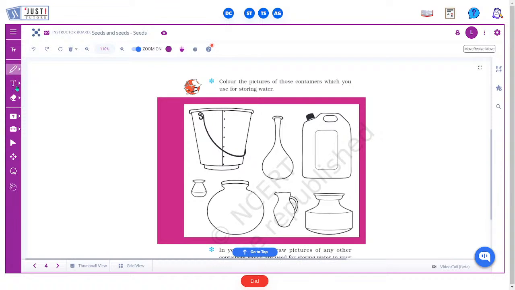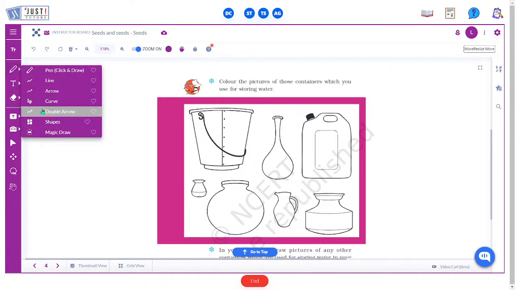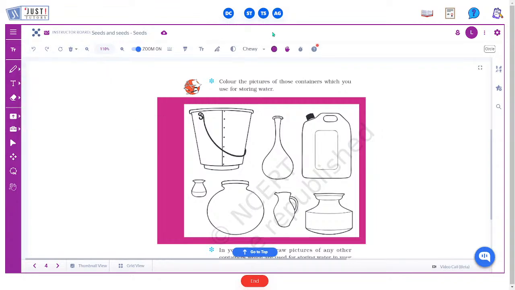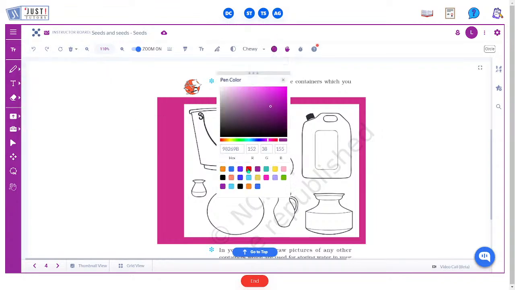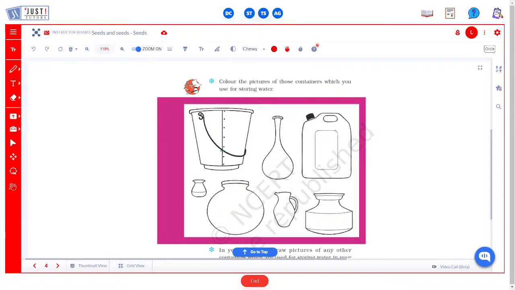Now what do you think? Which container will have the least water? Let's circle that container using a red color. The container that will have the least water, what do you think? It would be this jug over here, this small jug. This will have the least amount of water.